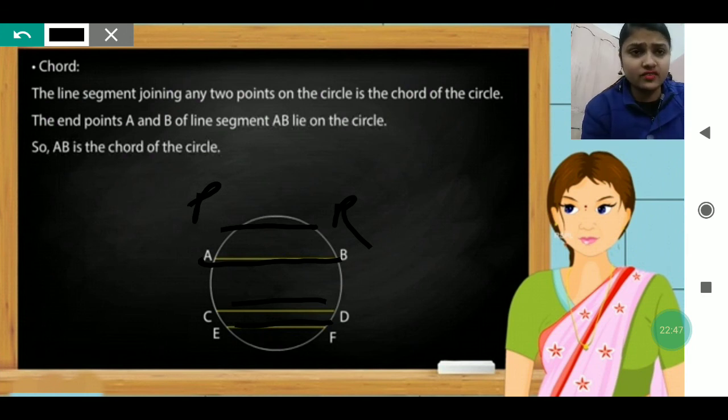Any line segment joining 2 points on the circle is a chord. A is one point, B is one point, and the line we have drawn in between joins A with B and B with A. So that is the chord of the circle, and it can be formed anywhere on the circle.